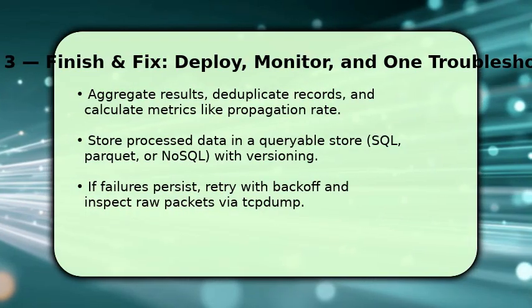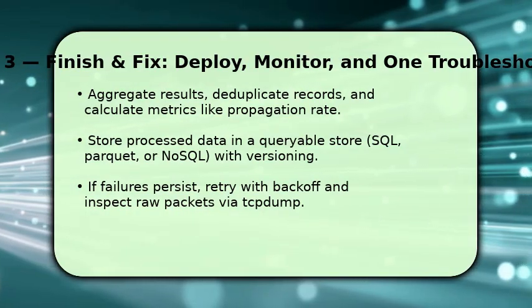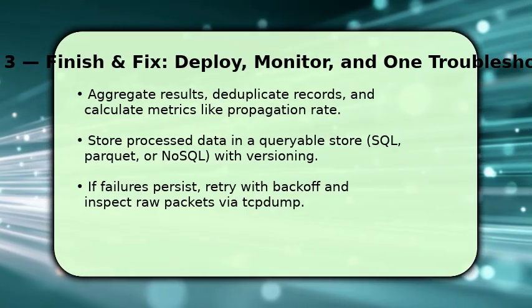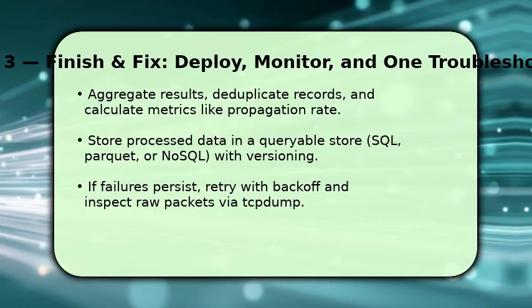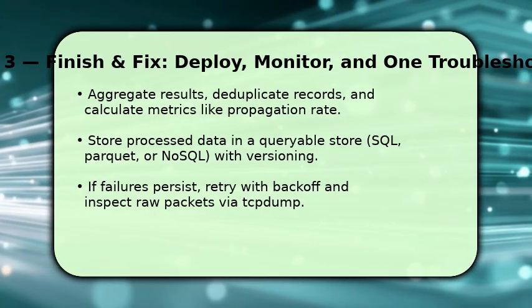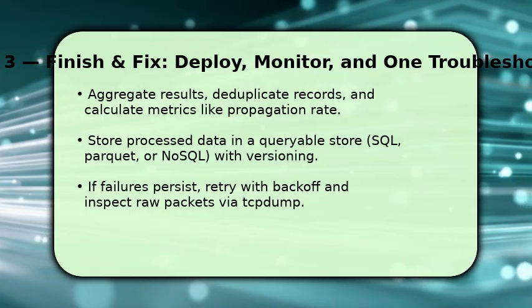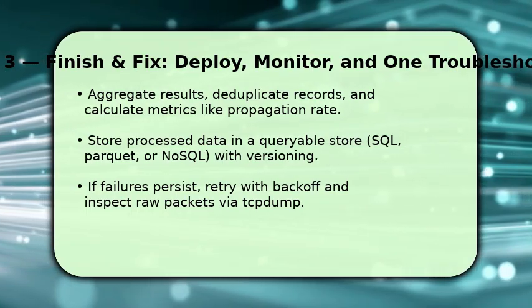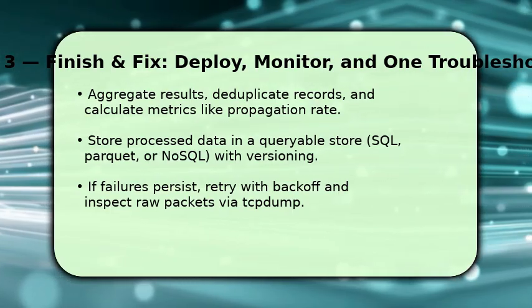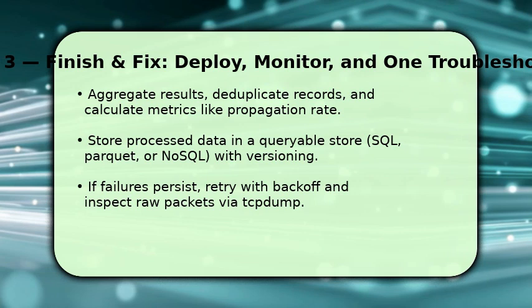To finish, aggregate and deduplicate records so each domain has a clear canonical view, and compute metrics such as propagation rate and record change counts to inform decisions. Then write the clean dataset into a queryable store, SQL, Parquet, or NoSQL, and include versioning so you can trace back changes. If something goes wrong, retry failed queries with exponential backoff.